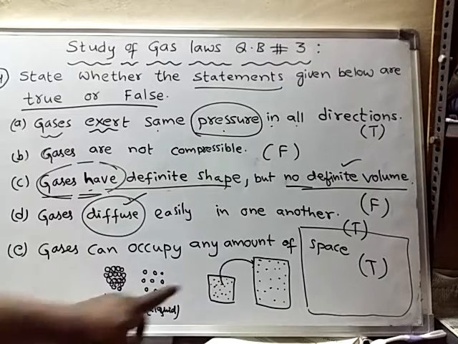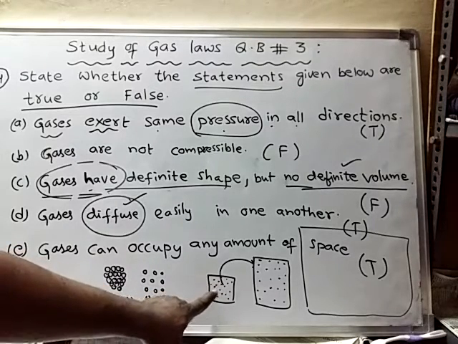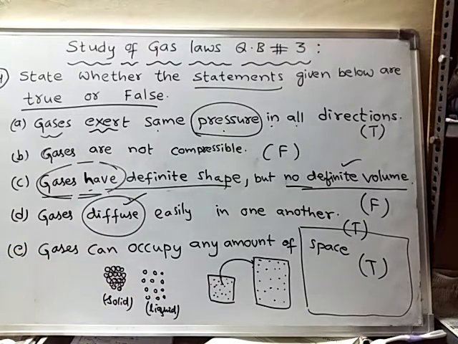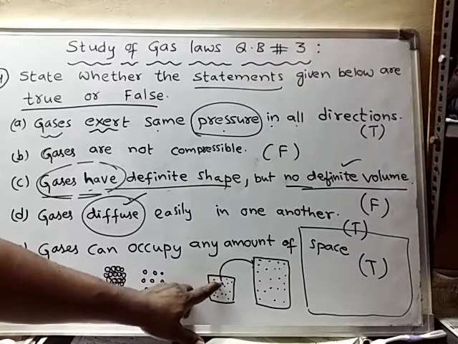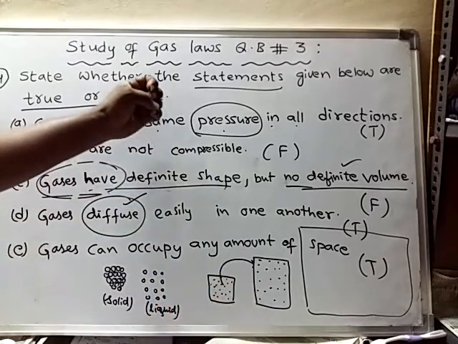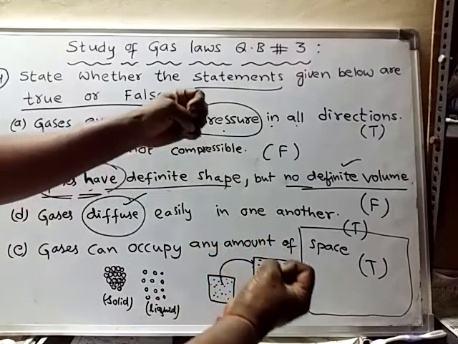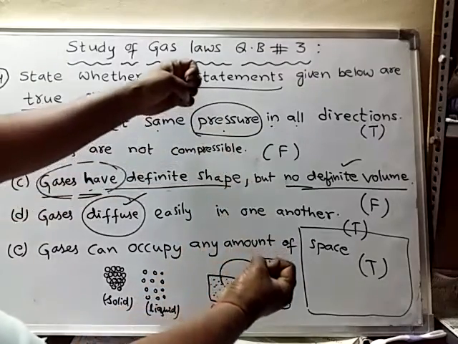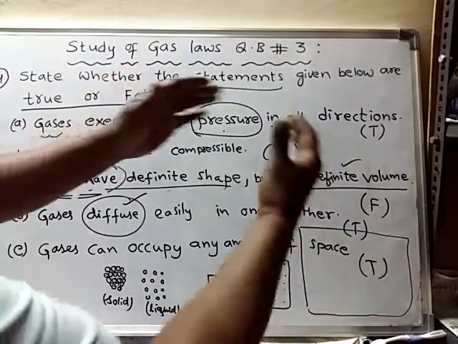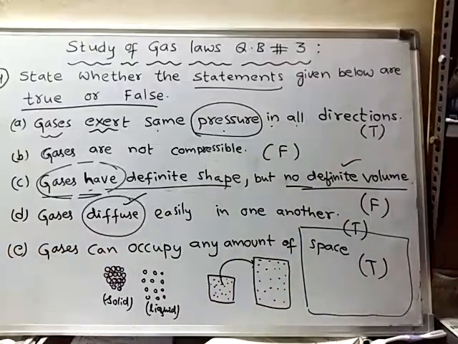As the force of attraction between the gas molecules is negligible, they won't attract each other. So one molecule is free from the attraction of other molecules. That is why they will try to move away from each other. As they are trying to move away from each other, they will try to occupy the entire available space.